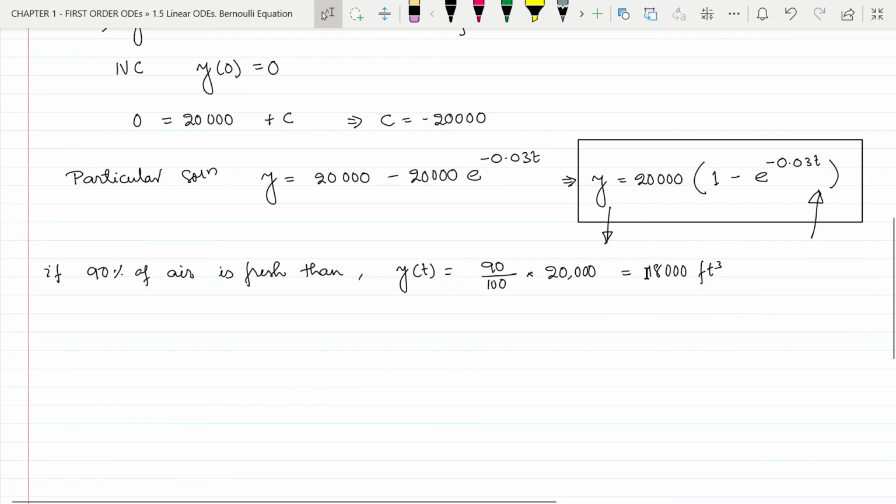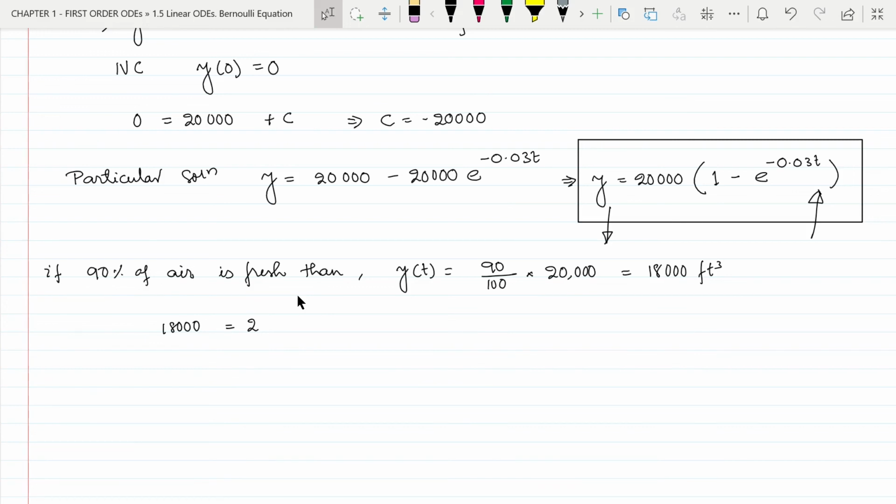So we can put this value in place of y to get the corresponding time. Here it is important to note that the y was the amount of fresh air or the volume of fresh air in the room at any time t. It is not the percentage. That is why we have calculated the amount of fresh air from the given percentage. So now we can write